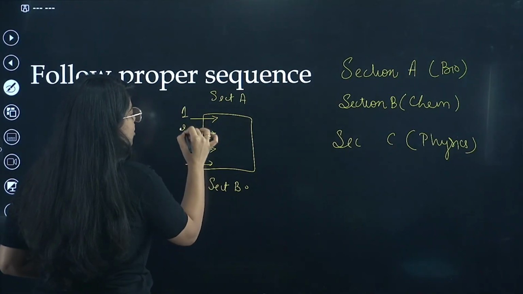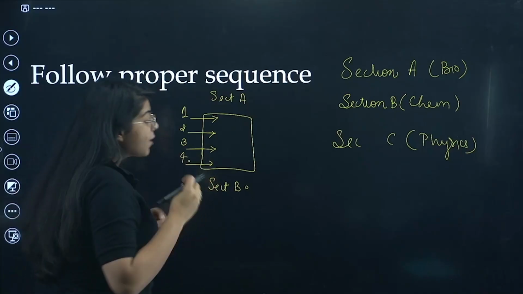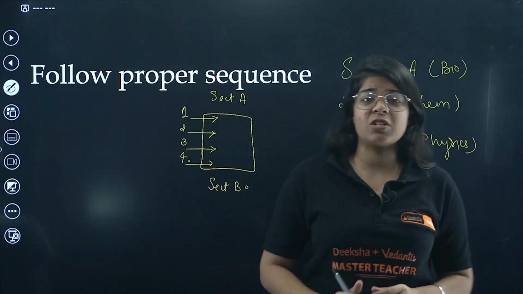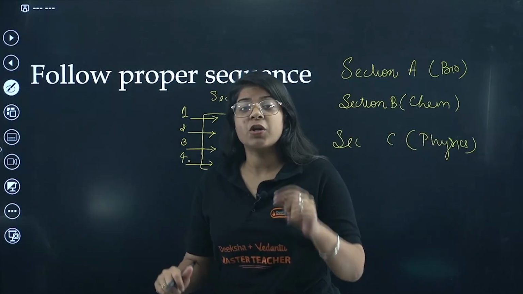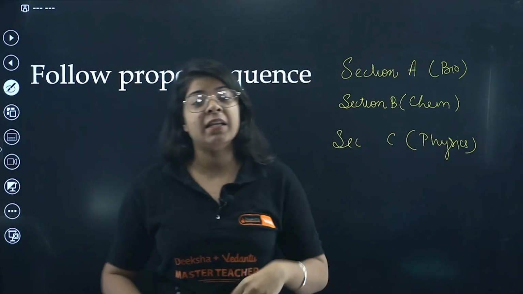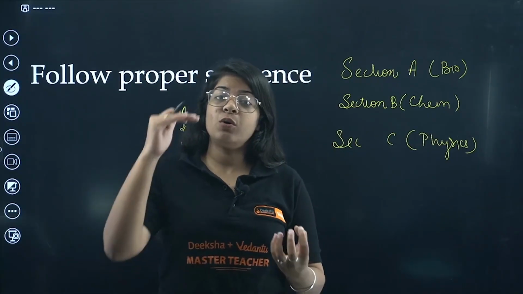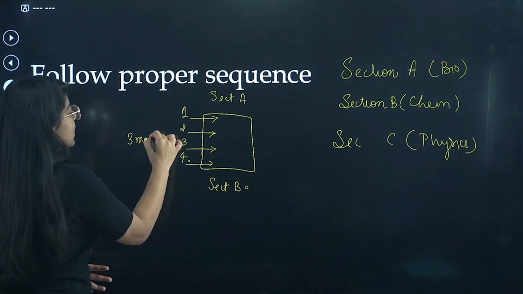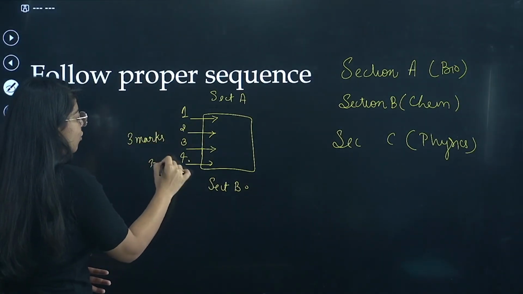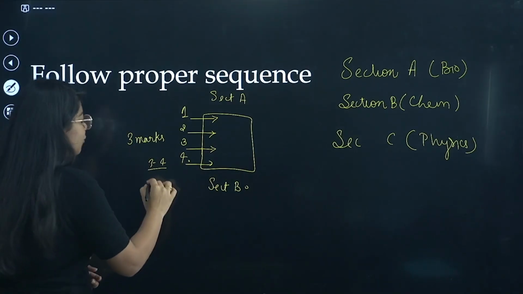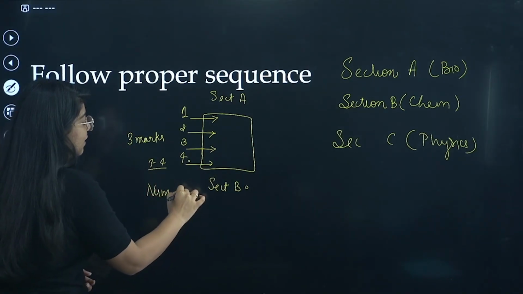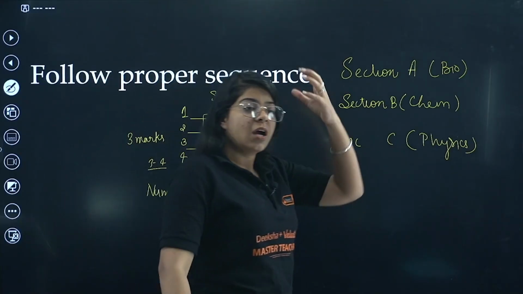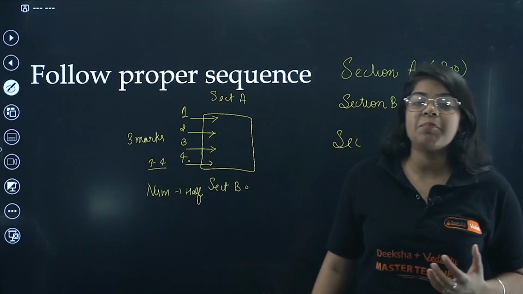This is 1, this is 2, this is 3, this is 4. Make sure when you look at the paper, when you look at a class test, it just has 5 questions, right? But make sure you attempt them in a proper pattern. If you don't know something, make sure you leave the proper space. Let's say it's a 3 marks question, right? So you leave 3 to 4 marks for theory. For numerical, let's say you can leave half the page, right? So that's how you think about how much space you need to attempt that particular question.